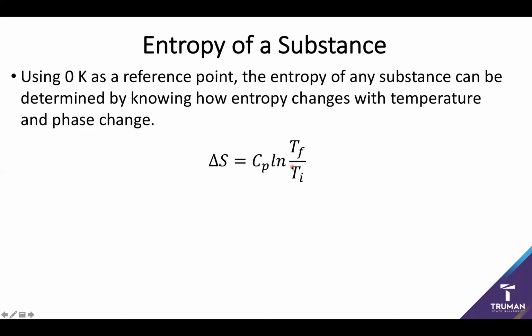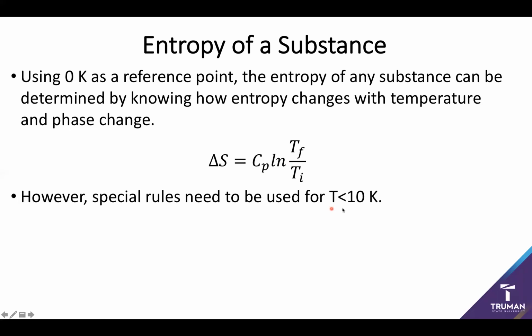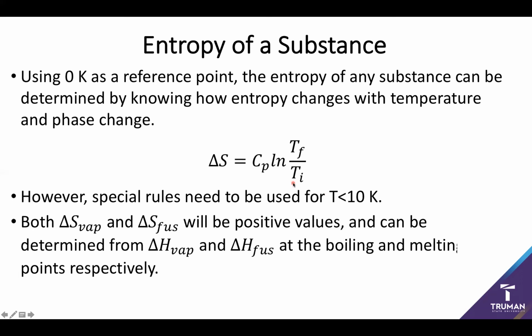However, it is worth noting that there is a very special subset of rules that handle temperatures less than 10 degrees Kelvin, because it turns out it's not so good to put 0 at the bottom of a ratio. However, accommodating for that, we can figure out how the entropy increases the rest of the way using this simple relationship. Then the only other things I have to worry about are potential phase changes. If I've got a solid, then all I need to do is figure out how the entropy increased with temperature. However, not all of our substances are solid.